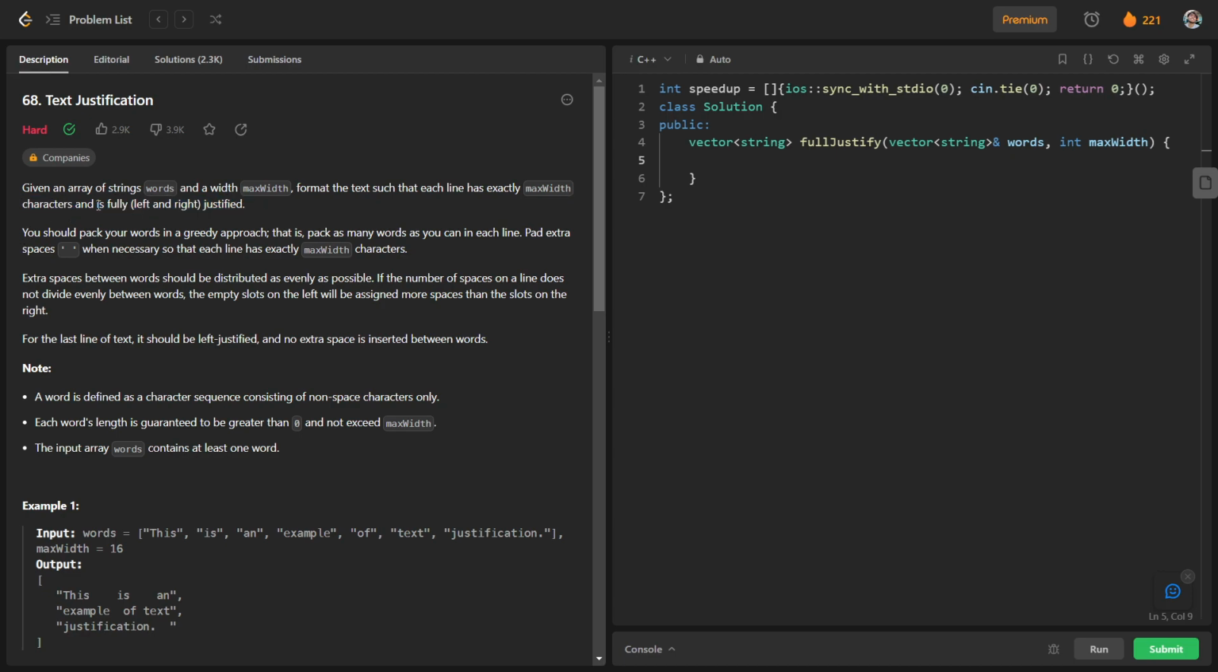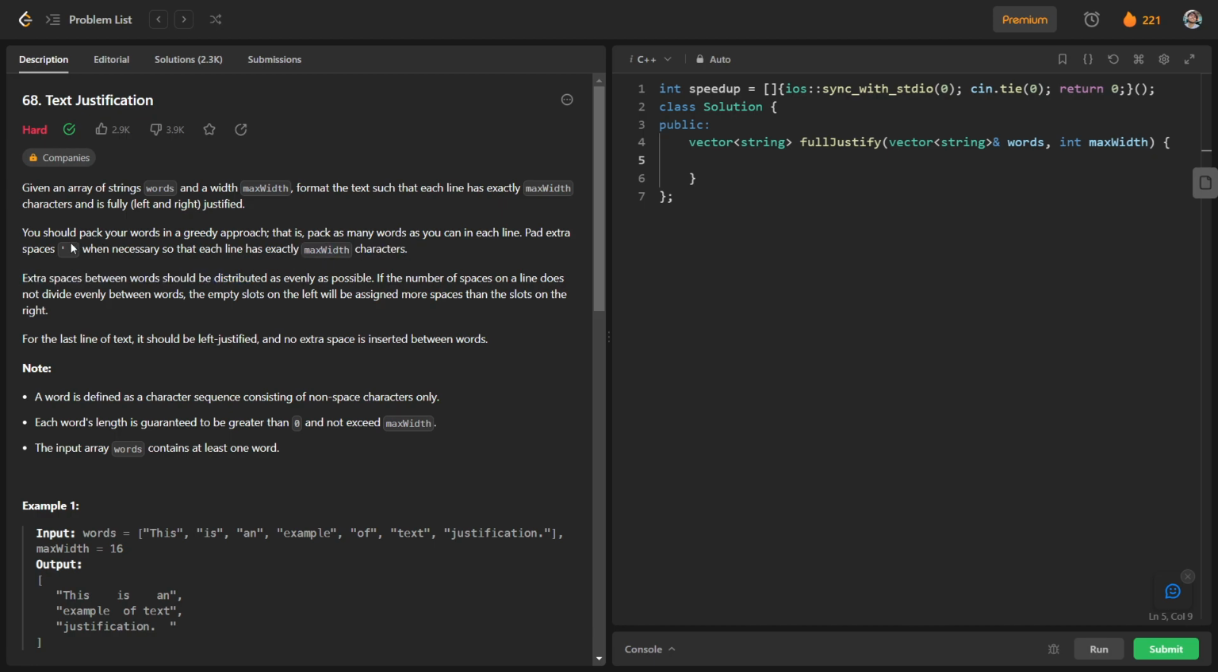So we have two parts here: the line has exactly this number of characters, and it is justified. We will read the rules for these two parts. You should pack your words in a greedy approach, that is, pack as many words as you can in each line. Pad extra spaces when necessary so that each line has exactly max width characters.